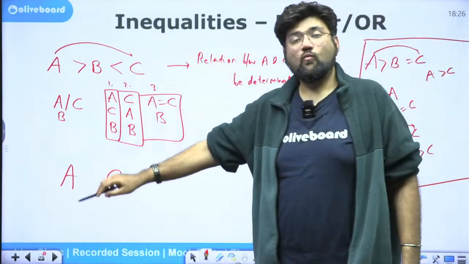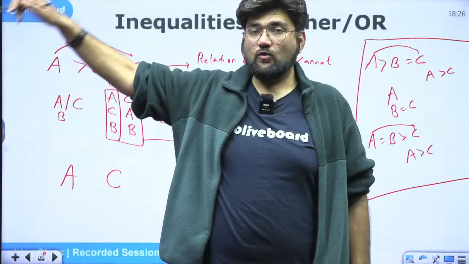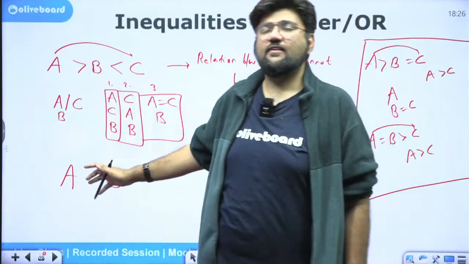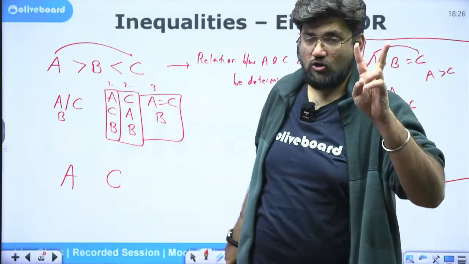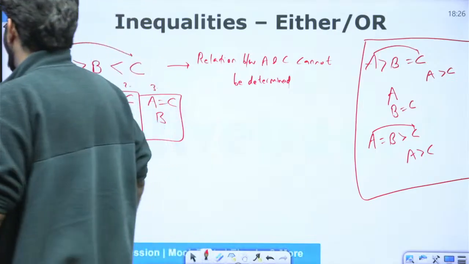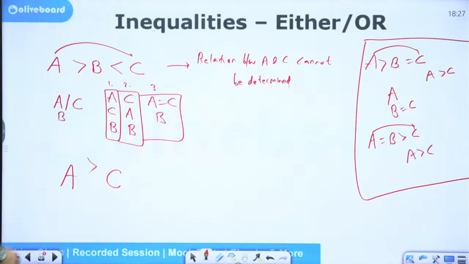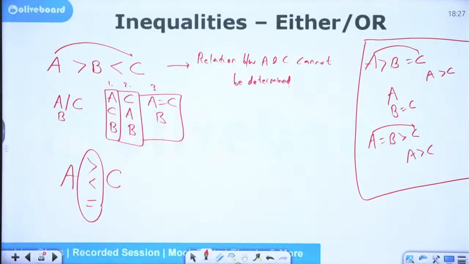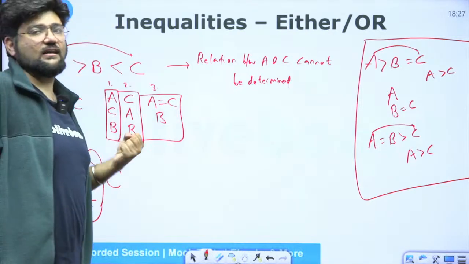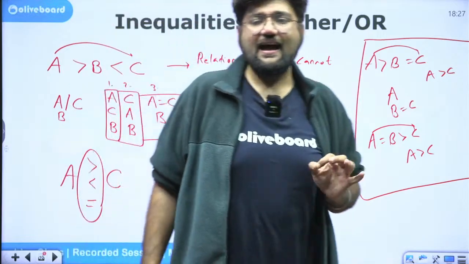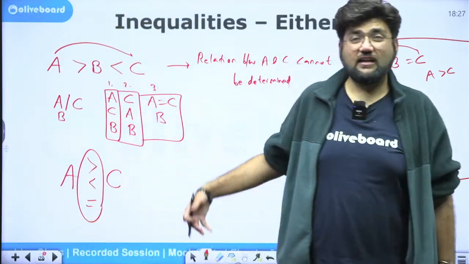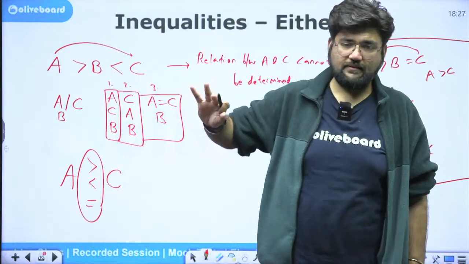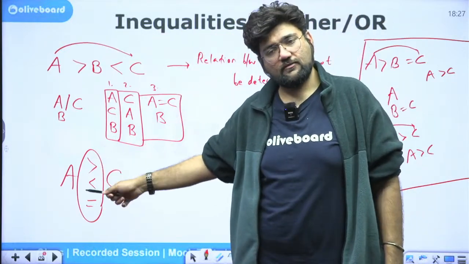So I will come back to where I had started the session. Do you remember? I told you I will bring this back. If no relation, or I would rather say if the relationship cannot be determined between 2 entities or 2 elements, what are the possibilities? You will tell me, sir, either it will be greater than, or it will be less than, or it will be equal. Just remember this logic at this stage. We have still not started with the 5th rule. This is just the groundwork for it. If I have 2 elements whose relationship cannot be determined, then there will be 3 possibilities between them. Either one element will be greater, or it will be smaller, or it will be equal.